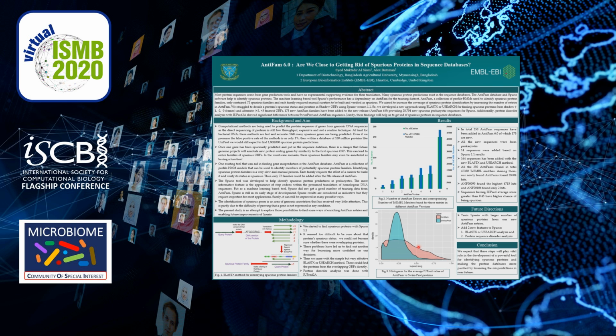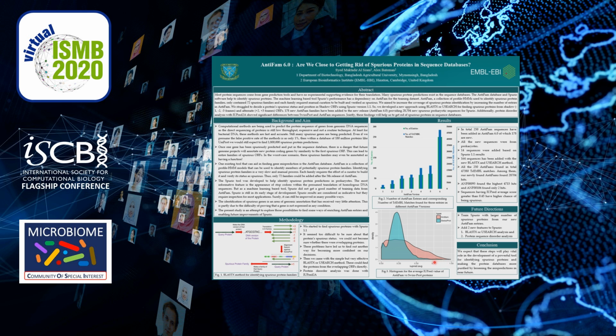We also did some IUPred2 analysis, or protein disorder analysis. It gives a score from 0 to 1 for each amino acid of a protein, where 0 denotes no disorder and 1 denotes highly disordered.